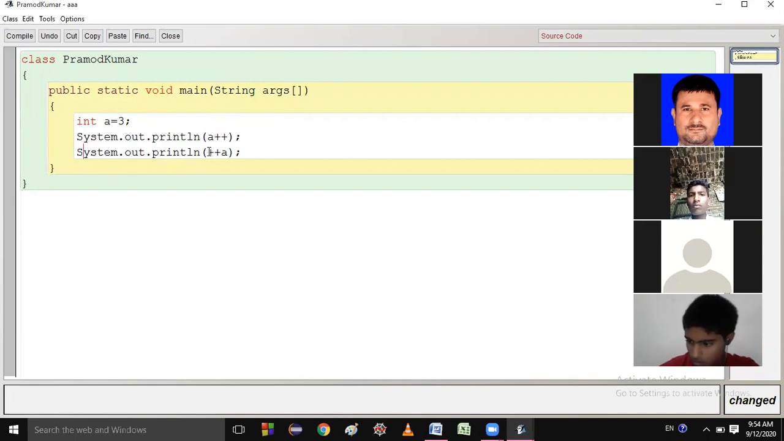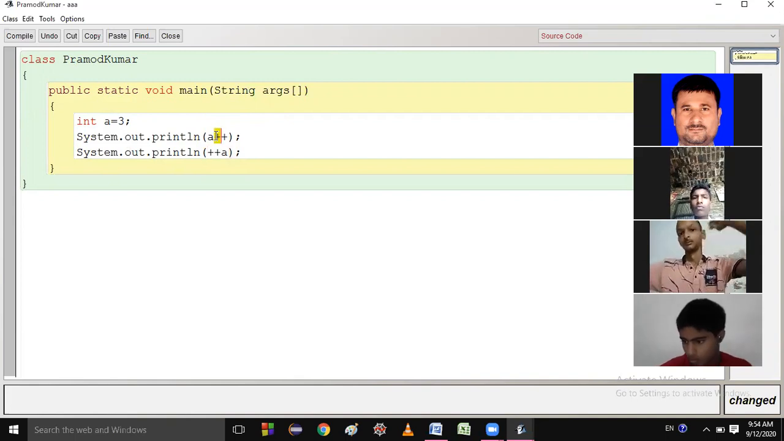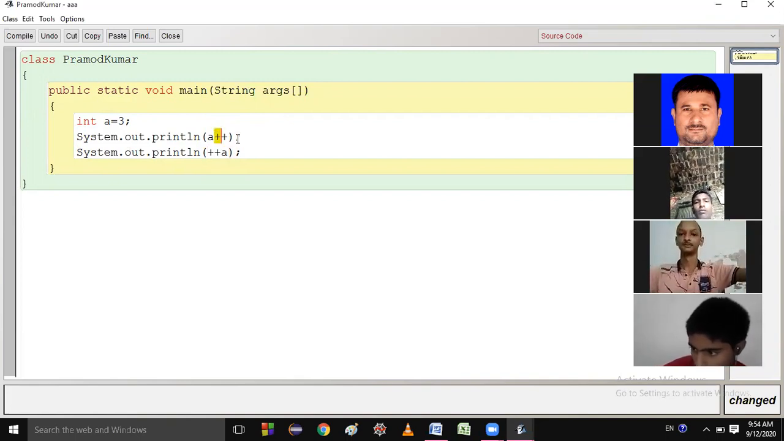When it comes here, it says this is pre-increment. Pre-increment means first increment, then use. That means it becomes 4, and with one more increment, 5. So the answer will be 3 and 5. You can check the answer.